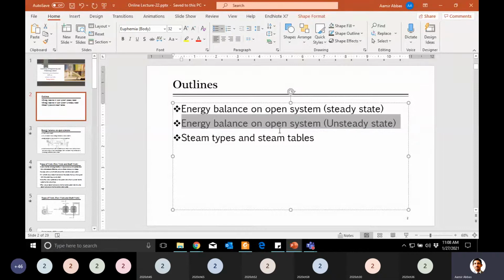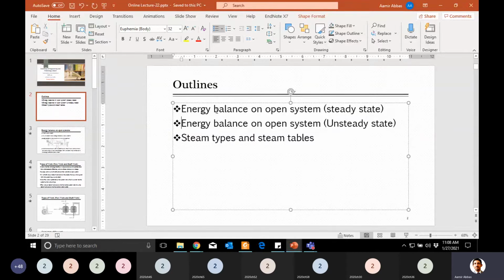After that I told you that the major chemical engineering systems involve open systems. Open system means materials flow in and out of the equipment. So most of the applications you will come across include open systems. In an open system, the commonly used case is steady state, while some of the equipment can involve unsteady state.